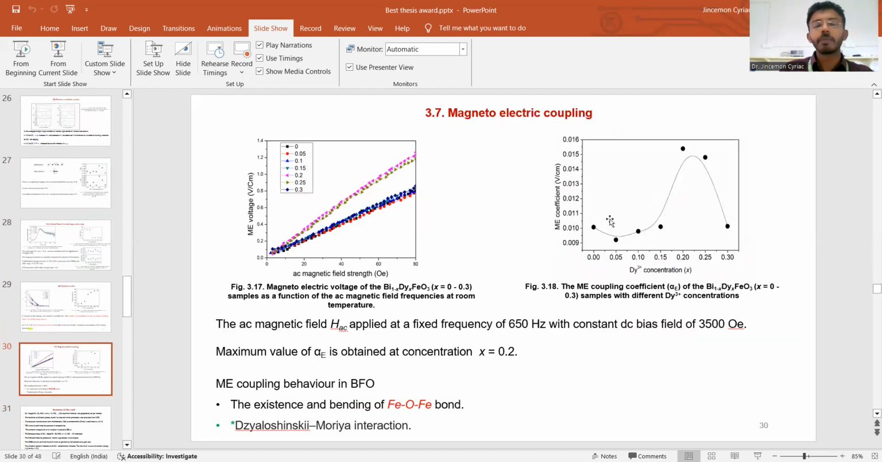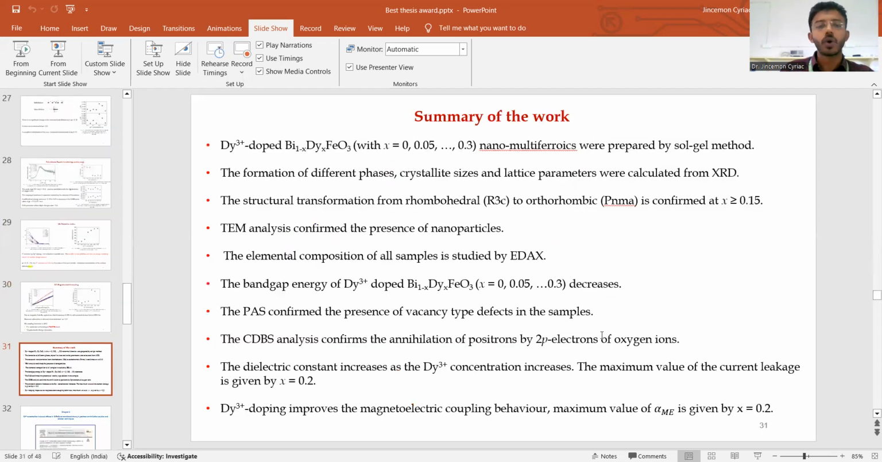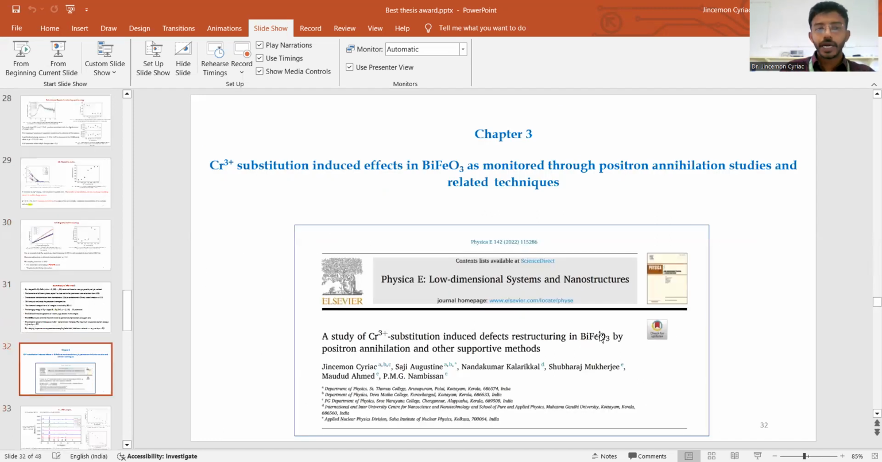The magnetoelectric coupling property is also studied, and the maximum value is obtained at the concentration x equal to 0.2, where the maximum Fe-O-Fe bond bending occurs. In the next chapter, the Fe site is replaced by Cr3+ substitution, and the work is published in Physica E: Low-dimensional Systems and Nanostructures.